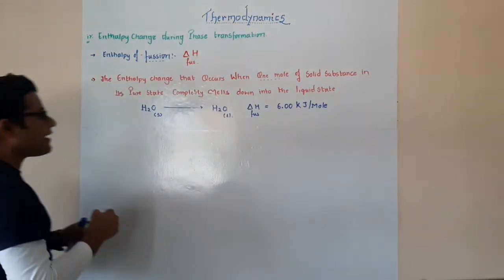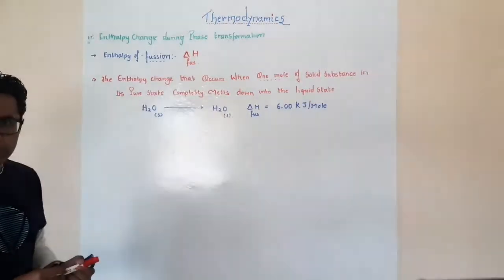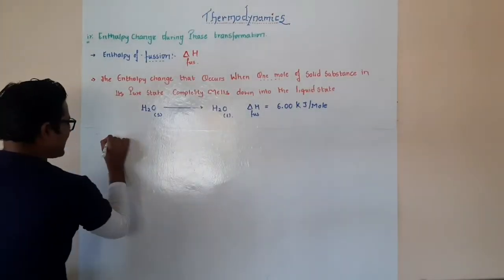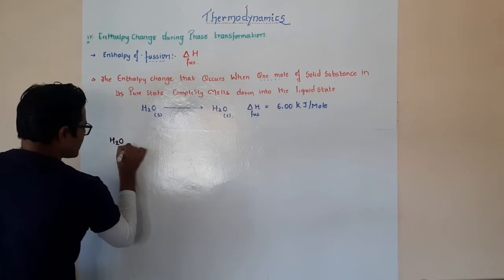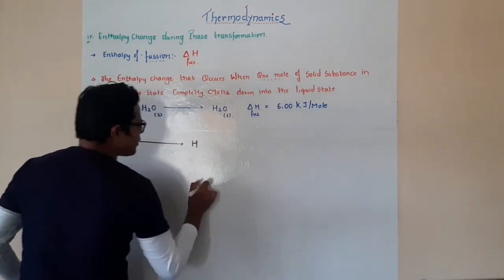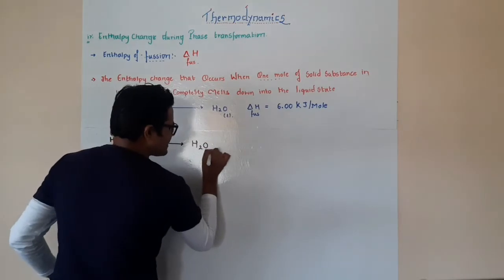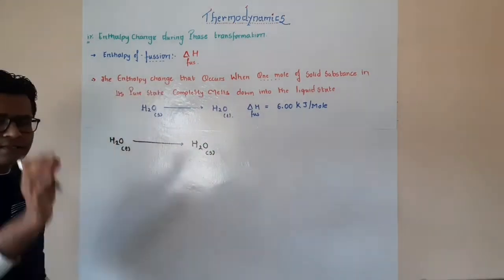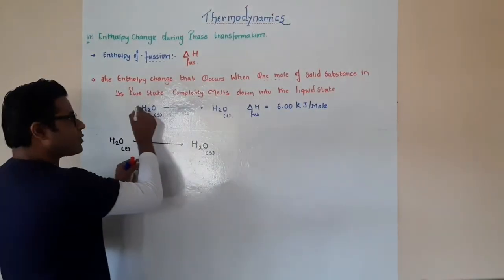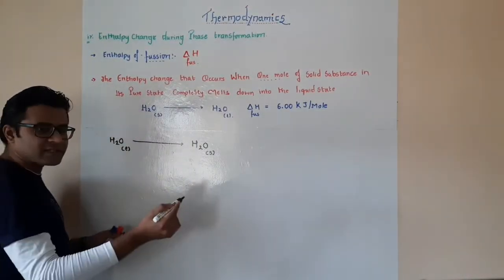Now, in case I am going to reverse this process, in the sense that I have this water in its liquid form, and if I take this and cool down the temperature, what we are doing here is freezing it. So when we freeze it, that is nothing more than the same reaction, but in reverse form.